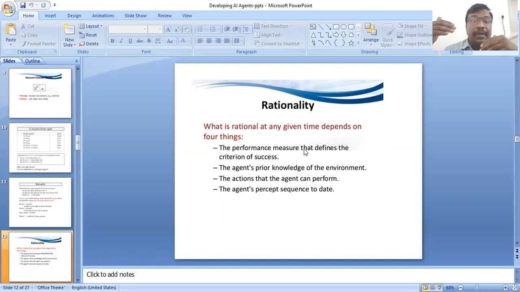Next, the agent's prior knowledge of the environment. The actions that the agent can perform. Next, the agent's percept sequence to date.